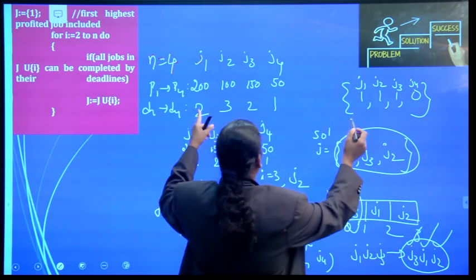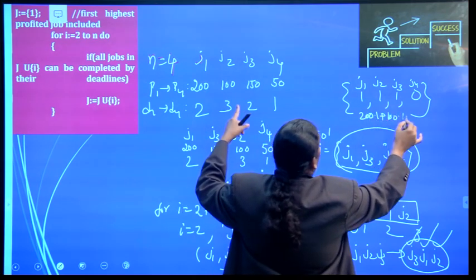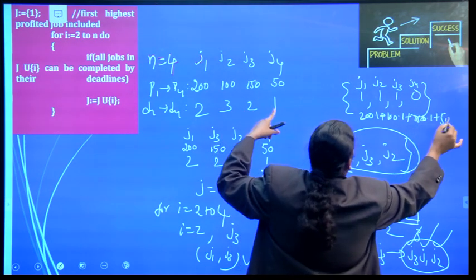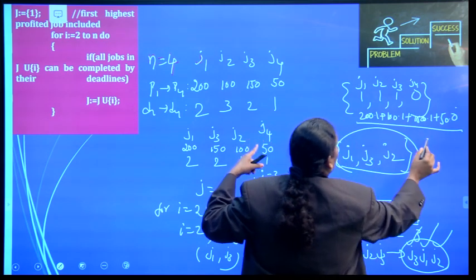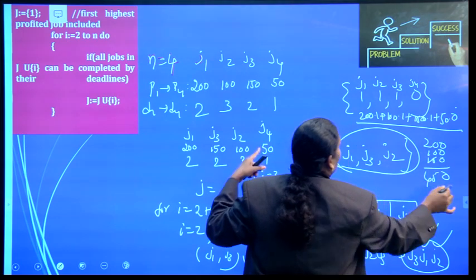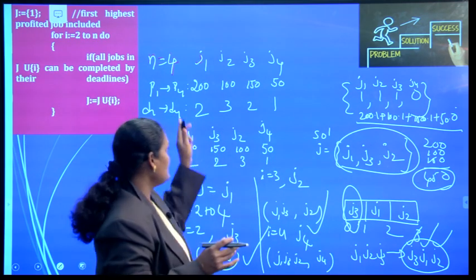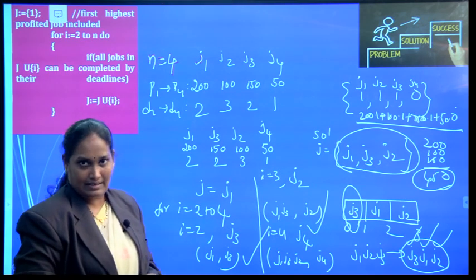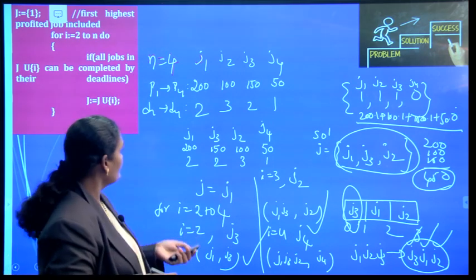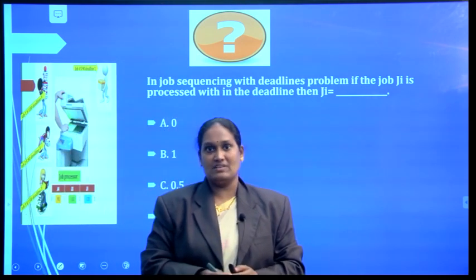Now what profit are we earning by doing all these jobs? 200 into 1 plus 100 into 1 plus 150 into 1 plus 50 into 0. What profit am I earning? 200, 100, 150, which is 450. The total profit that I am earning is 450. So this is the entire job sequencing with deadlines problem using the greedy algorithm design strategy. I hope you all understood the application of job sequencing with deadlines.